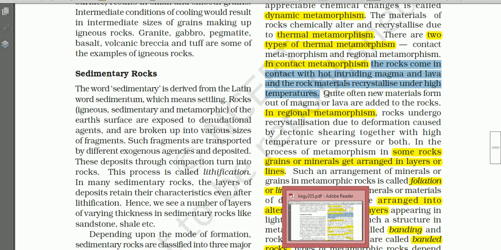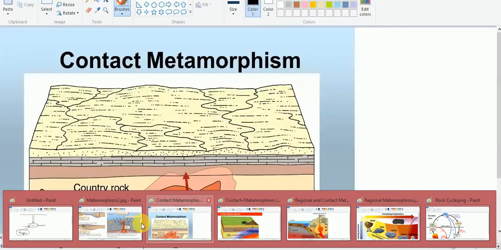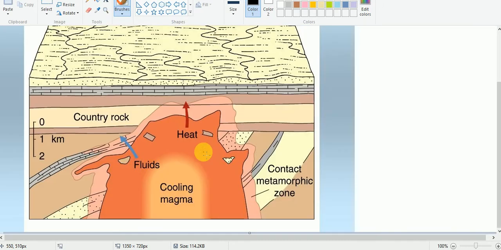Here is another diagram showing this contact metamorphism. See here, this is the magma chamber, and here this magma is intruded, and here we have country rock.